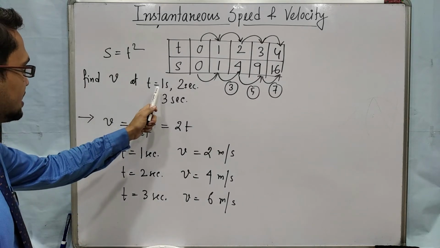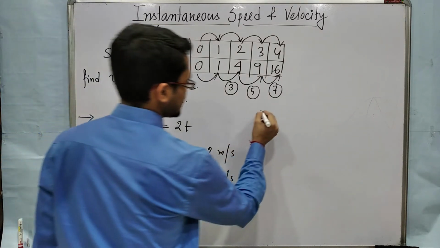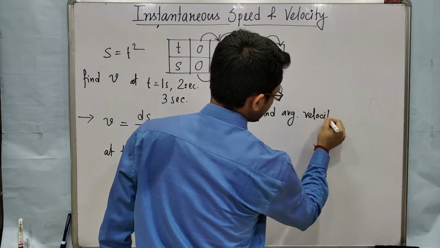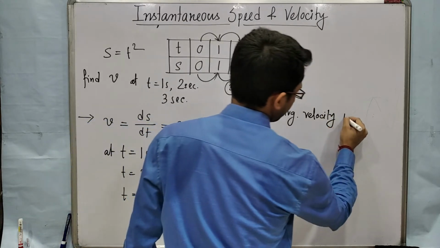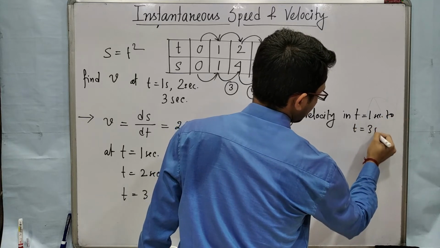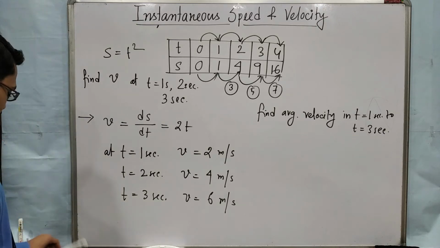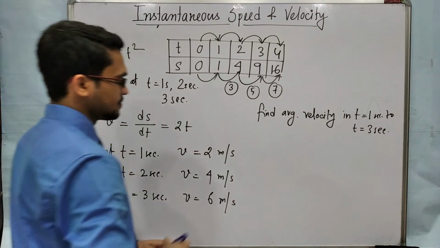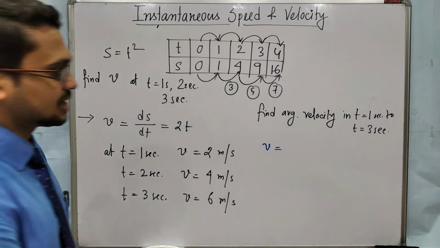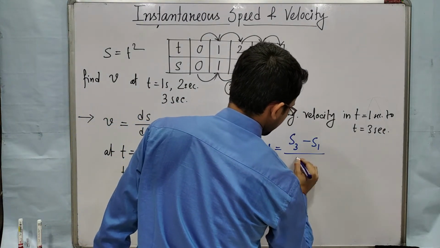Now suppose you are asked to find the average velocity. Find the average velocity or average speed from t equals 1 second to t equals 3 seconds. Then how will you calculate? We will use our general formula, average velocity v equals total displacement by total time. So v will be s3 minus s1 by 3 minus 1.